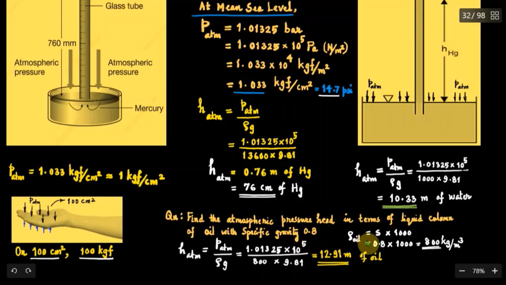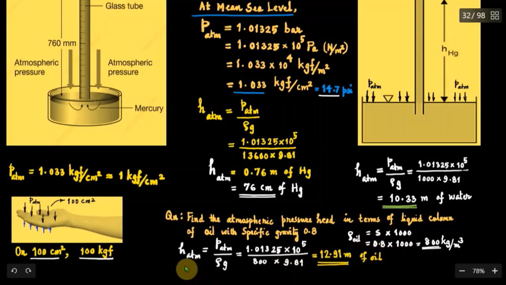So from the specific gravity you can find the density of oil, that is specific gravity multiplied by density of water. So 0.8 into 1000, so you will get 800 kilogram per meter cube. That is the density of oil.